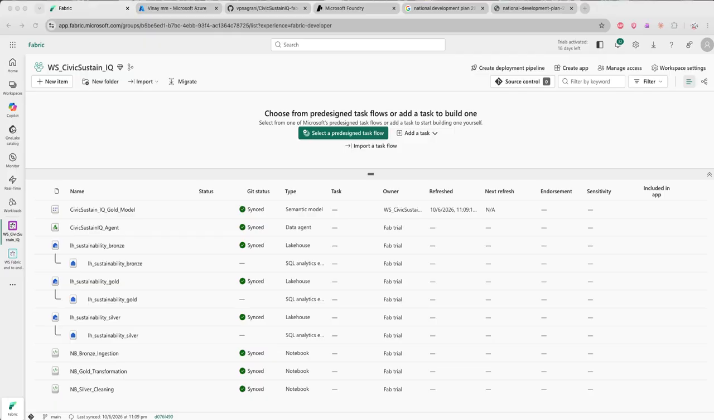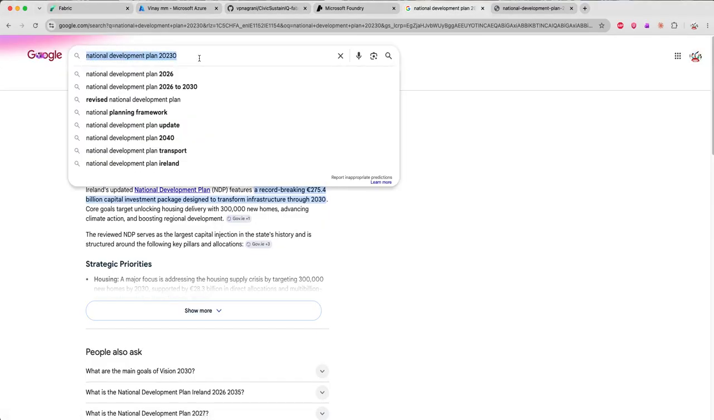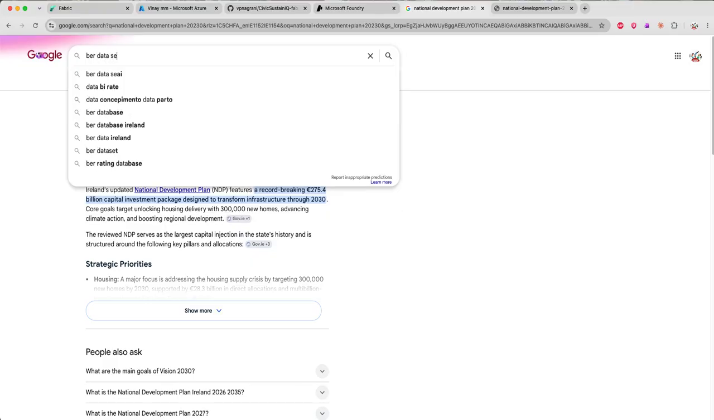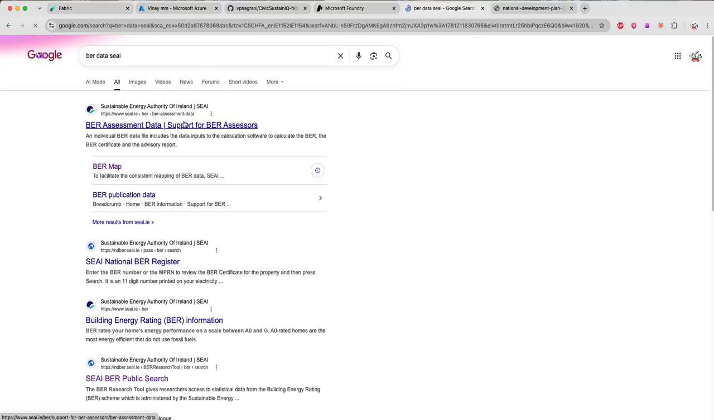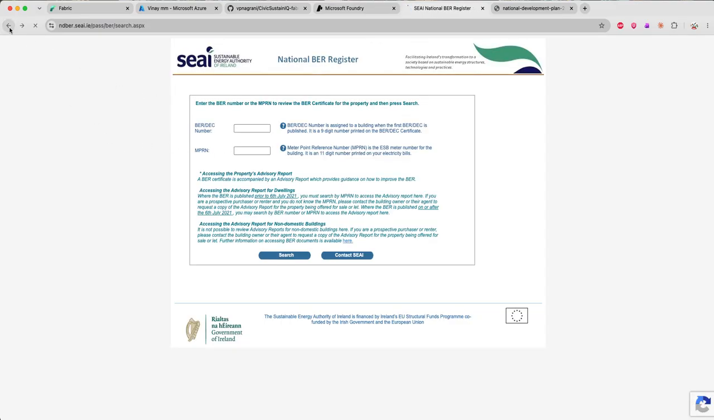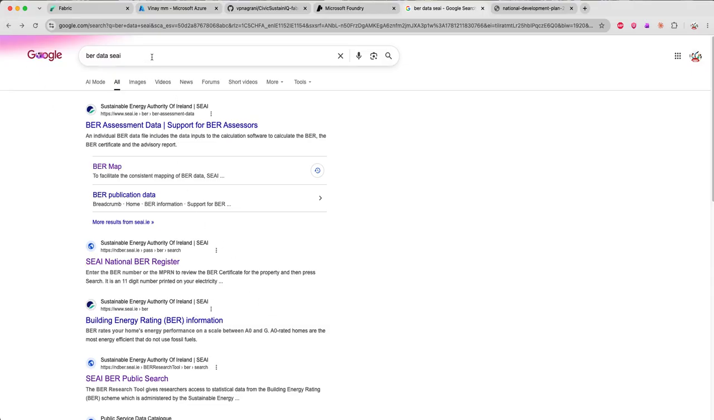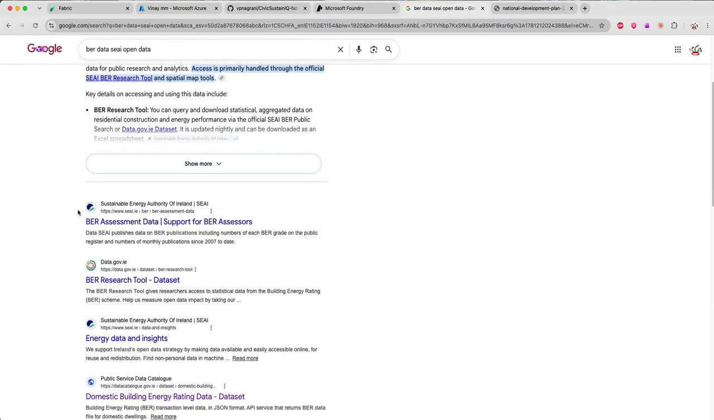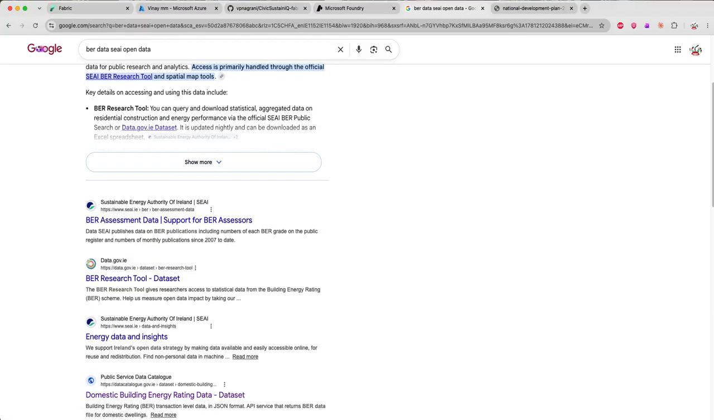Just to start, we have BER data, an open data set. If I were to search for BER data SEAI, they publish the BER data here. It's a national register. If you know the MPRN, you can go and search here. There's also a BER research data set on data.gov.ie. I have already downloaded it.